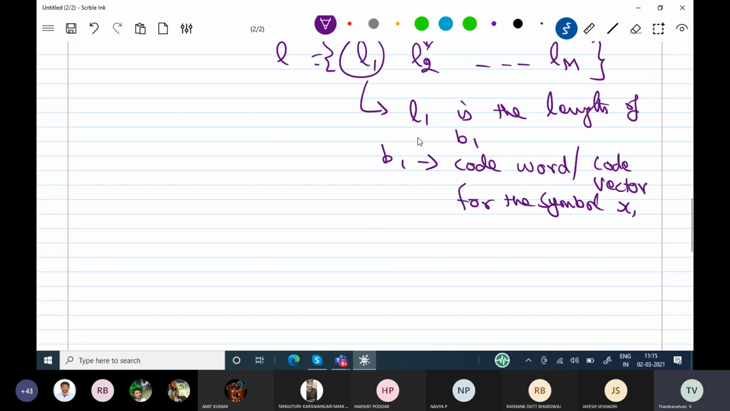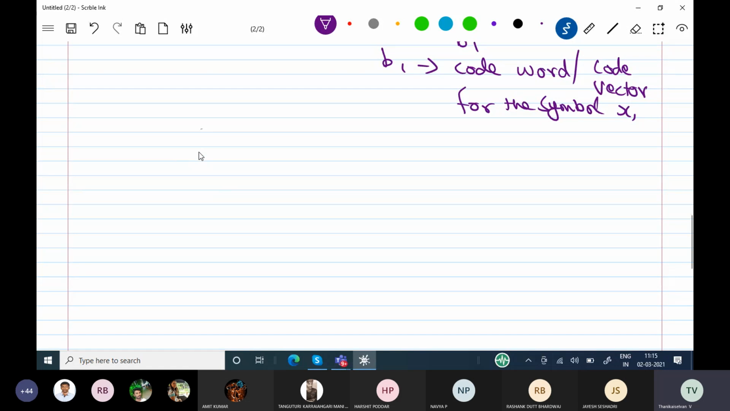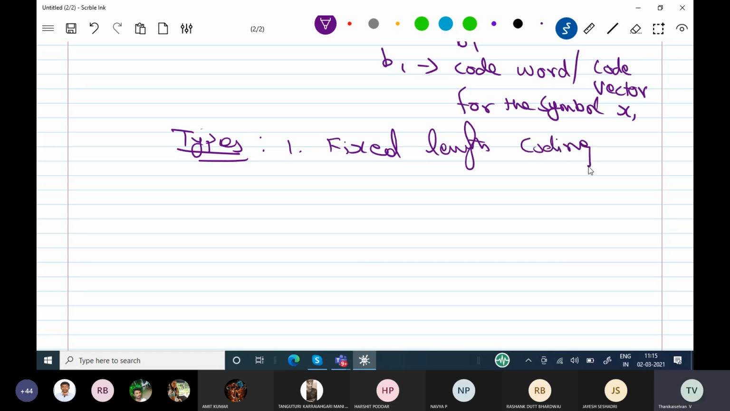Now, types of source coding processes. We have seen the representation. X is the discrete memoryless source, and P is the probability. The code vector we are going to find with the help of source coding algorithms. So what are the types of source coding methods? The first one is called fixed length coding, and the second one is called variable length coding.